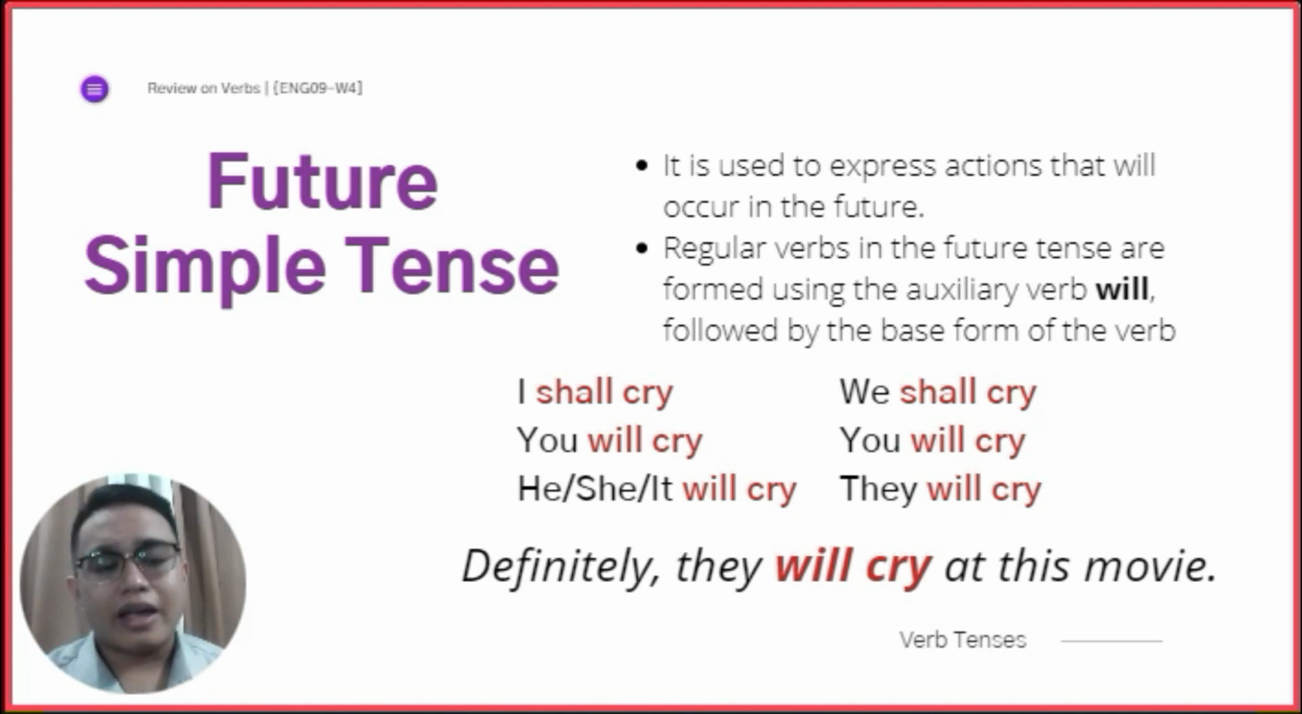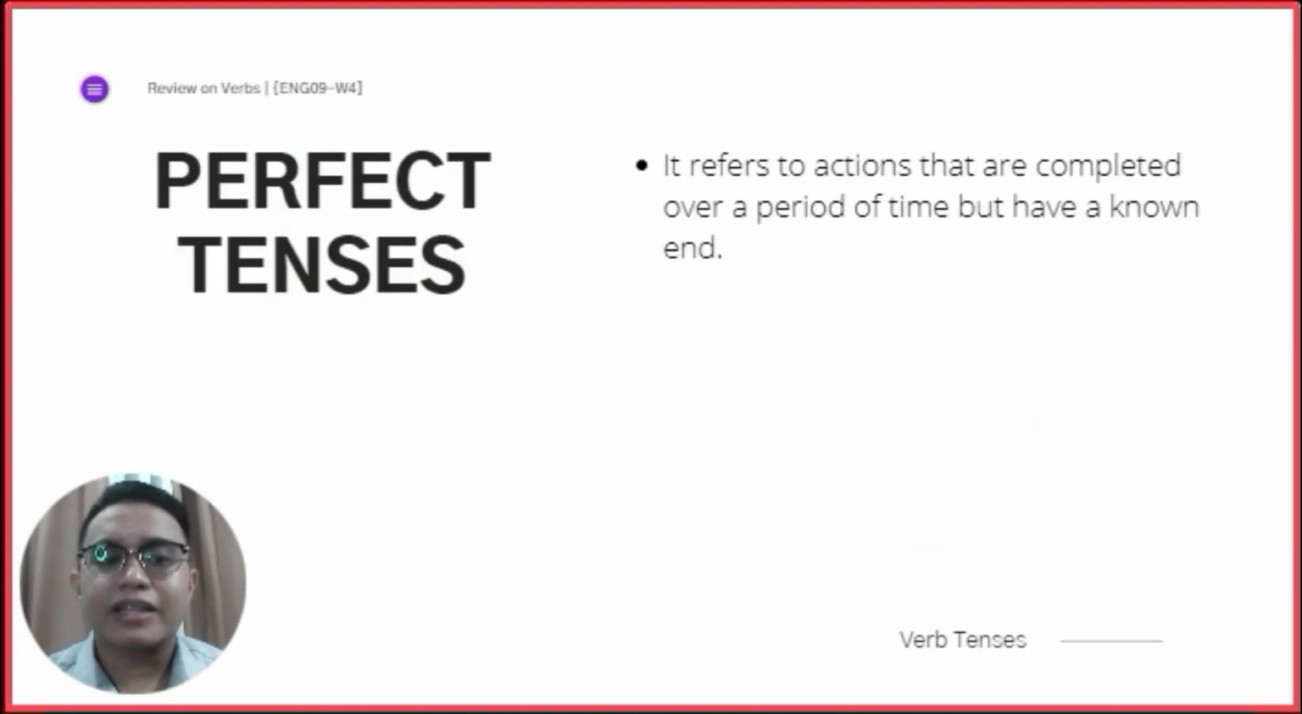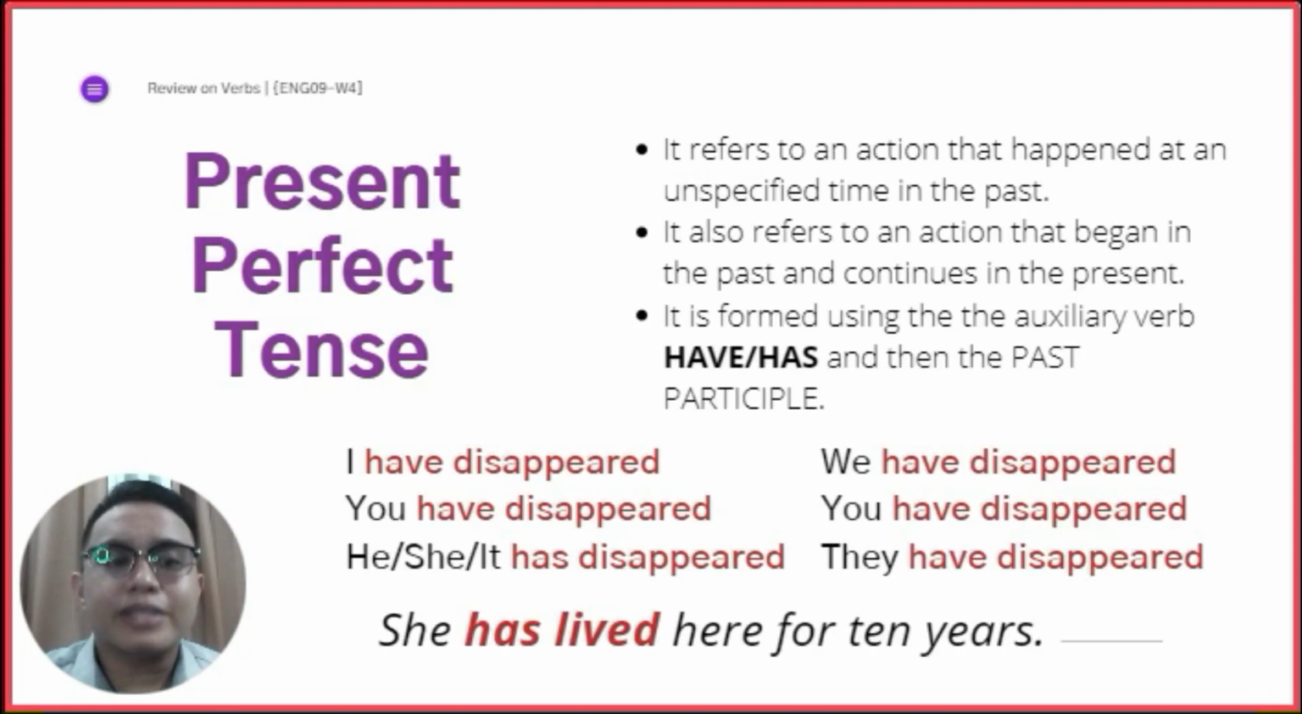Now the next three tenses that we are going to learn is what we call the perfect tenses. And the perfect tenses refers to actions that are completed over a period of time but have a known end. Now, humana siya over a period of time. So, unsa ni sila? Let's find out.